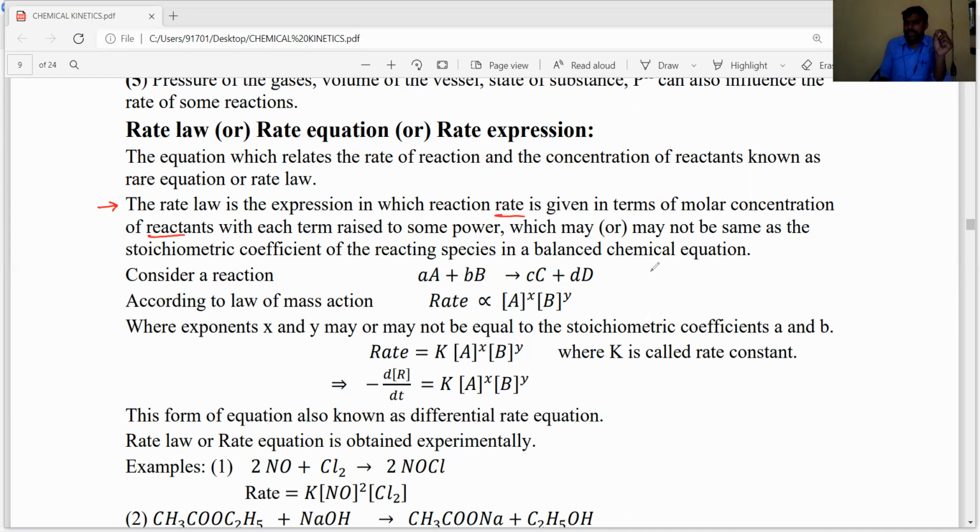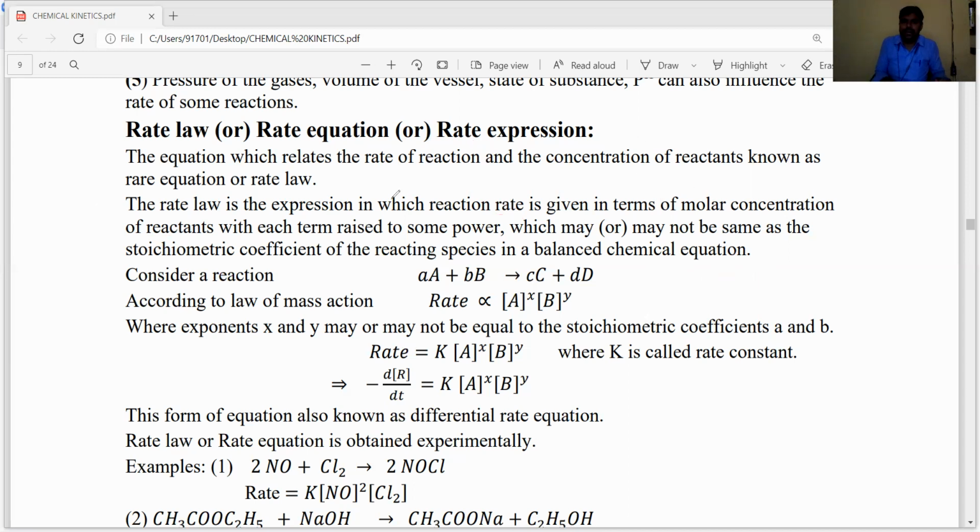The rate law or rate expression or rate equation is defined as: the rate of a given reaction is directly proportional to the molar concentration of reactants. So what they are saying, dear students, for any chemical reaction, the rate law is defined as the rate of a certain reaction being directly proportional to the product of the molar concentrations of reactants.